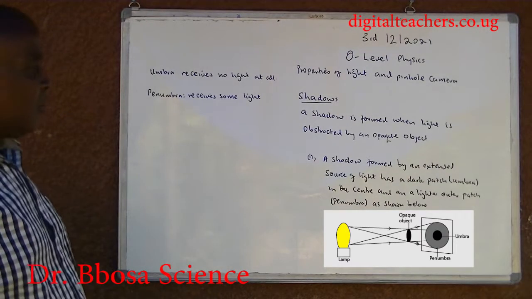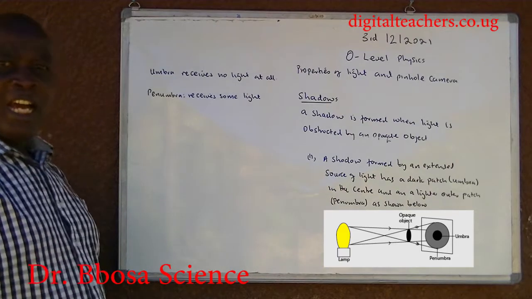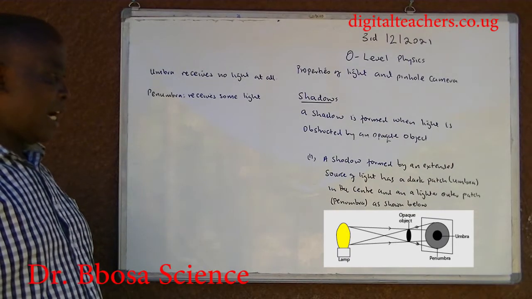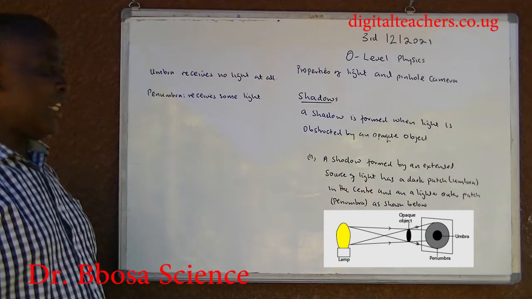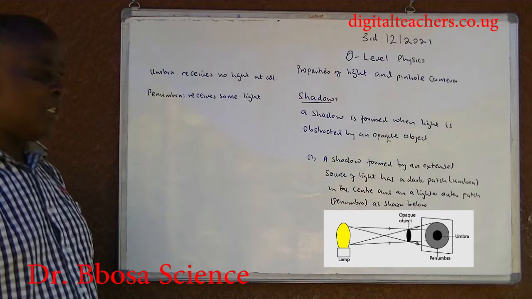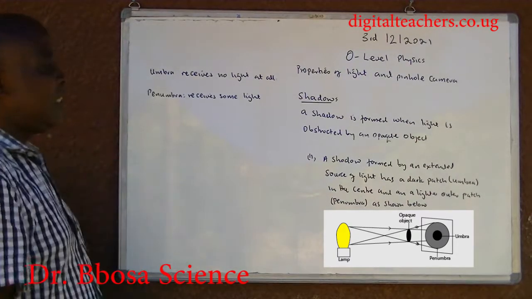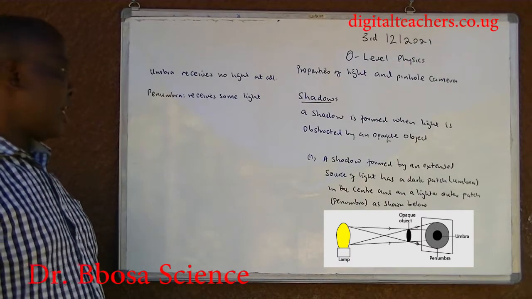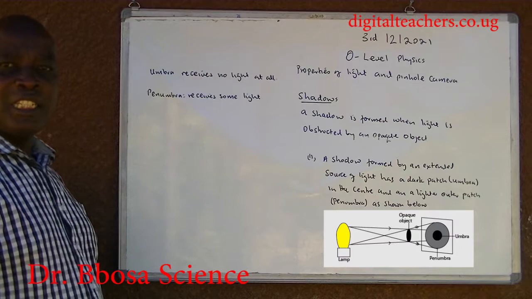A shadow formed by an extended source of light has a darker patch, umbra, in the center and a lighter outer patch, penumbra, as shown below. Umbra receives no light at all. Penumbra receives some light.